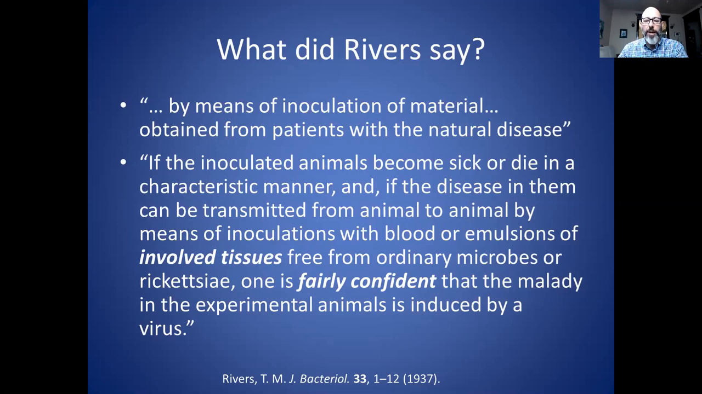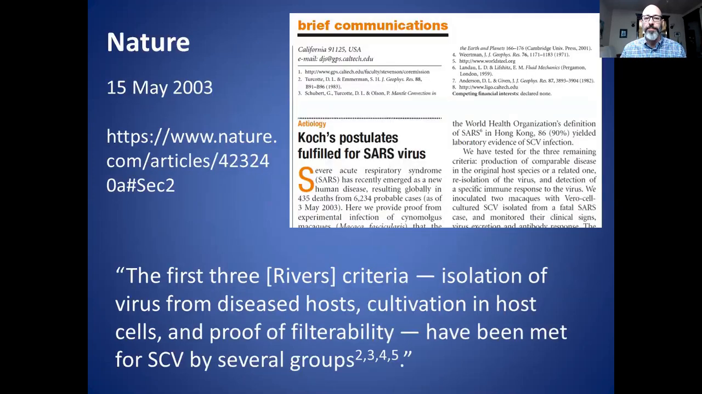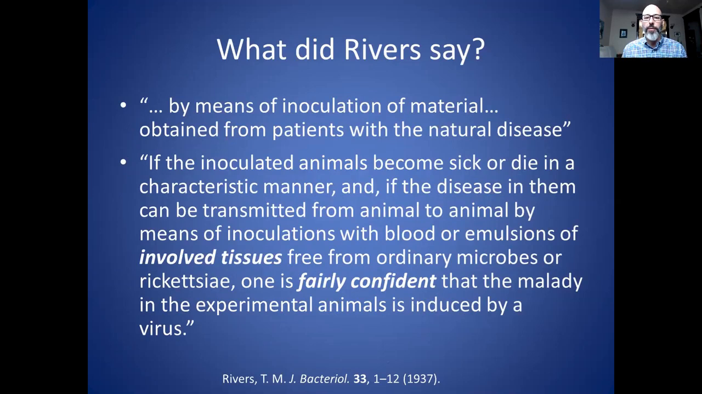He says one is fairly confident that the malady in the experimental animals is induced by a virus. So basically what he's saying is, if you apply his criteria, it's not certain, but you can be fairly confident that the virus causes that disease. So that is not very inspiring of confidence in me, but nonetheless, that is what he said about these criteria. So in other words, even if all 6 of the criteria are satisfied, that only leads you to be fairly confident, not conclusive, not certain, not 100%, just fairly confident.